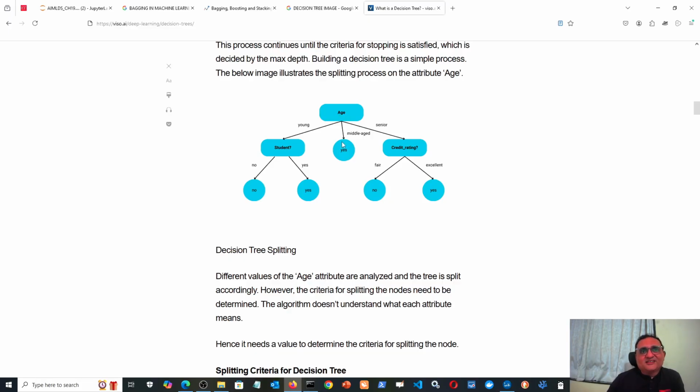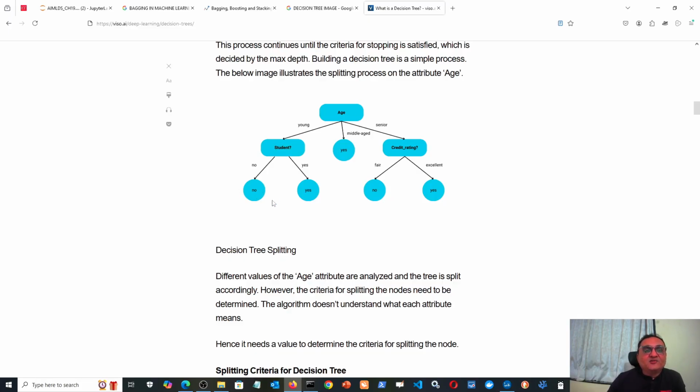But if he is middle aged, say around 30 to maybe 45, then obviously he must be engaged in some economic activity, and this is a small personal loan of say 25,000 rupees. So you will say immediately that the age group is favorable, so give him the loan. Now what about these two? If he is young, then check if he is a student.